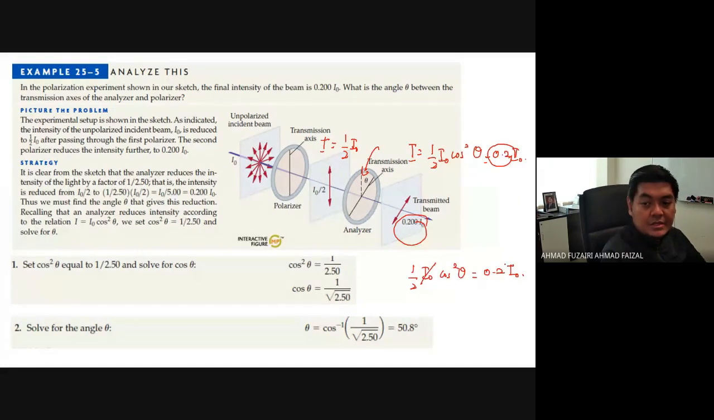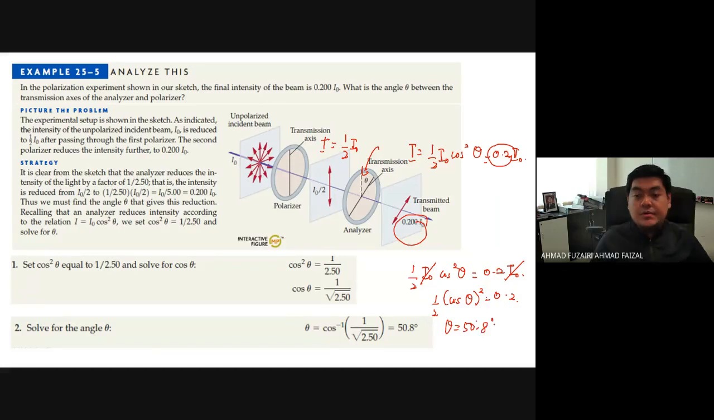Definitely I naught can cancel out each other, so you can use this equation. Half cos square theta, remember, half cos theta square equivalent to 0.2. You can add up this part to get the theta that is equivalent to 50.8 degree. So you can try on your own. So that's how we determine the theta.